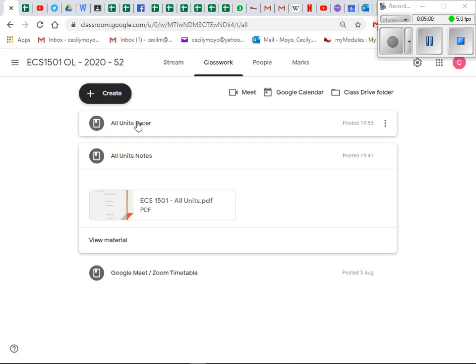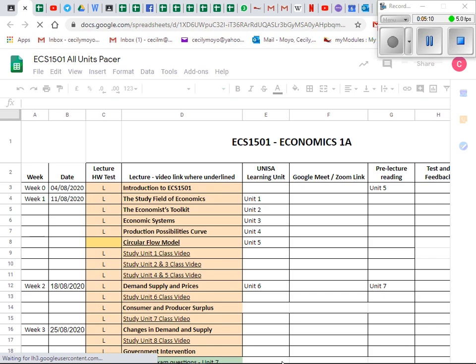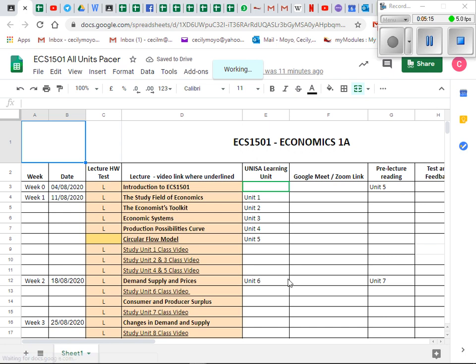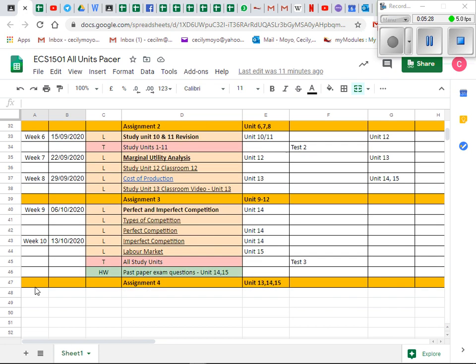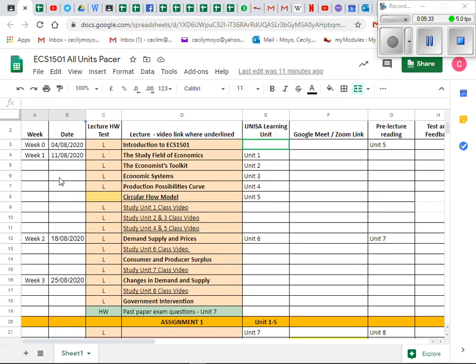One of the most important things that we have here is your pacer. If we click on your pacer, it's going to take us to a document like this. If you are viewing from your mobile browser, make sure you download Google Sheets as well so that you can view that document. Our pacer simply gives us the weeks, just like the timetable did. We have the weeks here, week 0 until week 10, and those same days where we're having our lectures, which should be those Tuesdays.